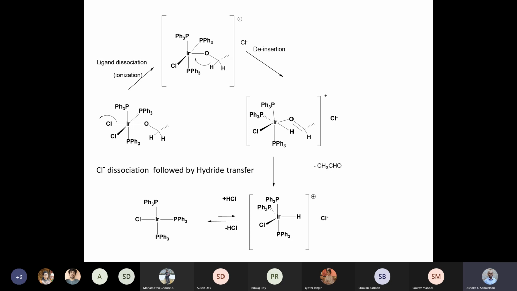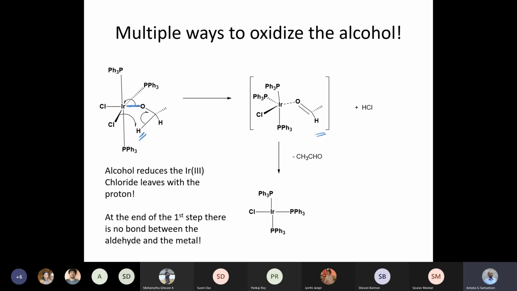The second way is to remove the hydrogen and chlorine simultaneously, by HCl elimination, and that can be promoted by a base.